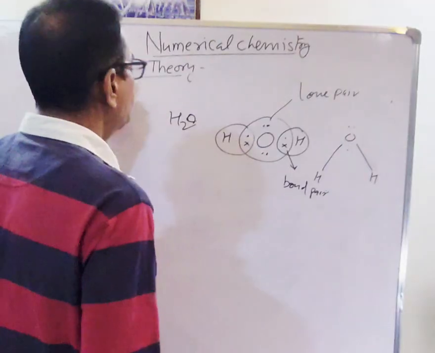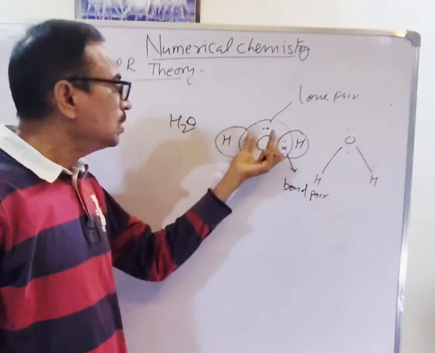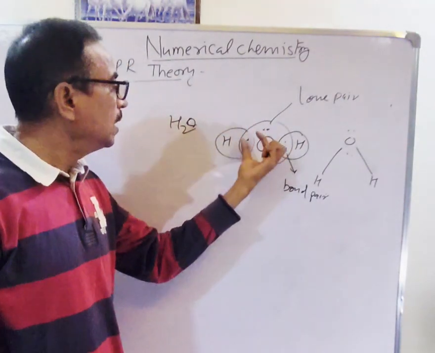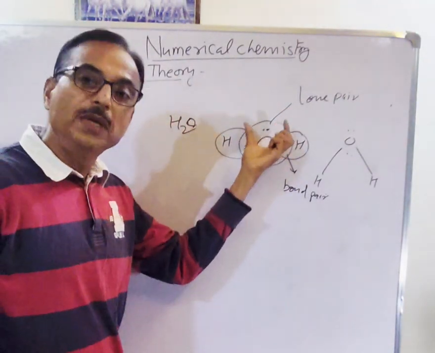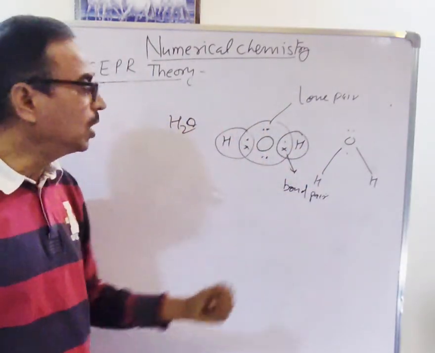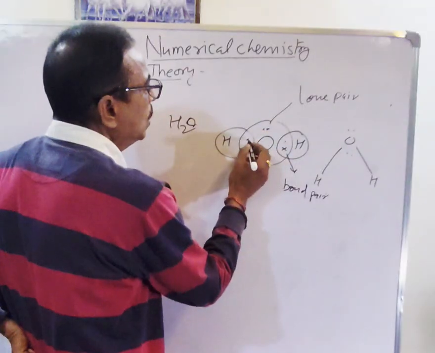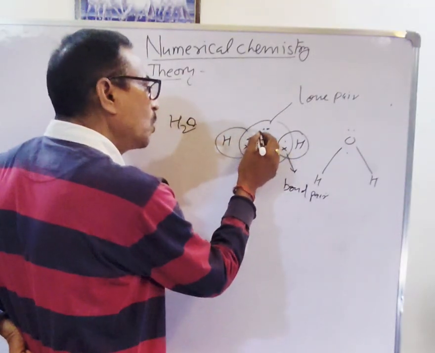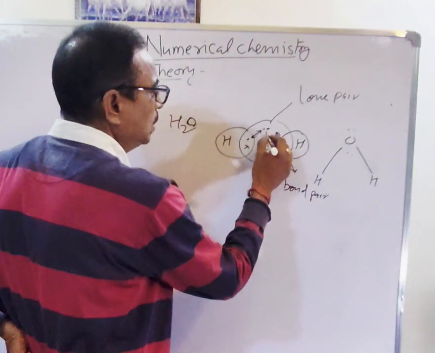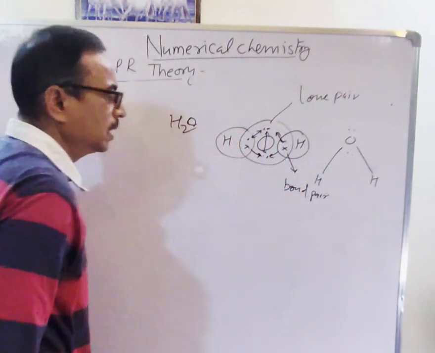So VSEPR theory says the electrons adjust in such a way that there will be minimum repulsion among the electrons of the molecule. As you know, electrons have negative charge, so they repel each other.